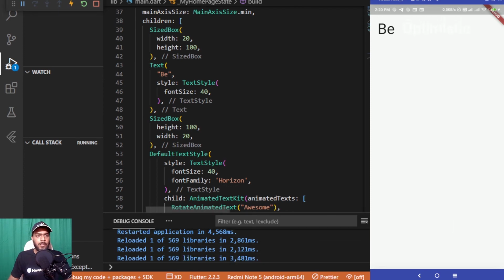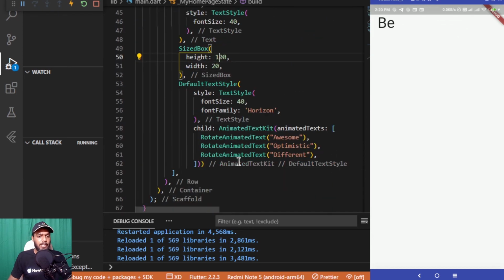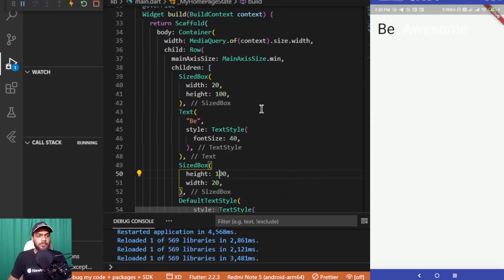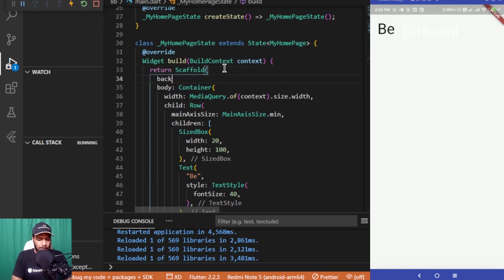So you can see over here that the things are occurring, but as we are having the background as white and this particular text which is being displayed as white as well, so that's why the changes are not displayed to you. Let me add a background color to this scaffold. So colors dot orange accent, saving it.